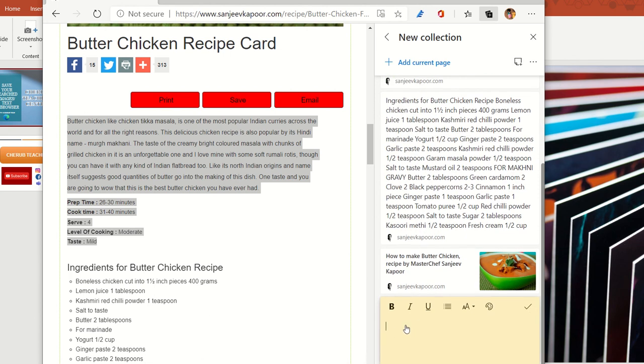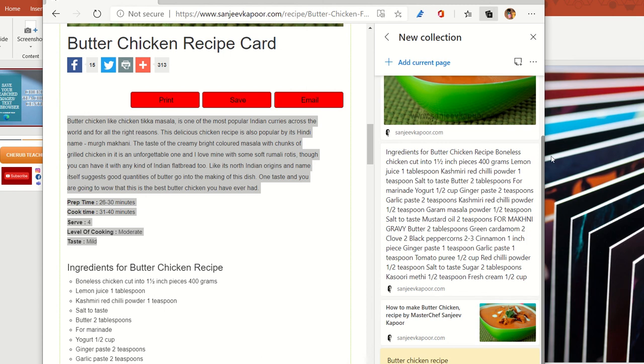Now in this note, in case I would like to add a quick remembrance that this is the butter chicken recipe, I can add it over here for my future reference. Another important feature: once it is done, I can click over here with the save option and it would be saved. So you simply have to click on the tick and then you can see that it has automatically been saved.